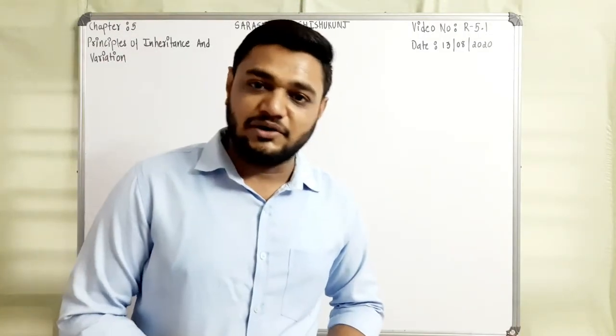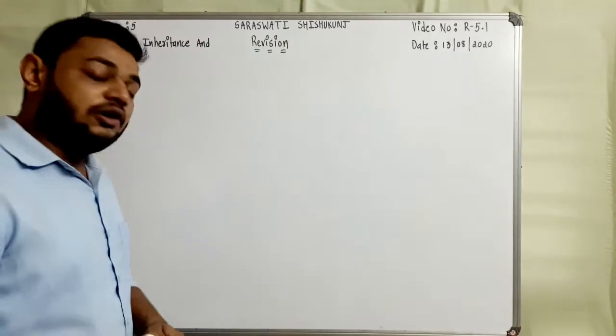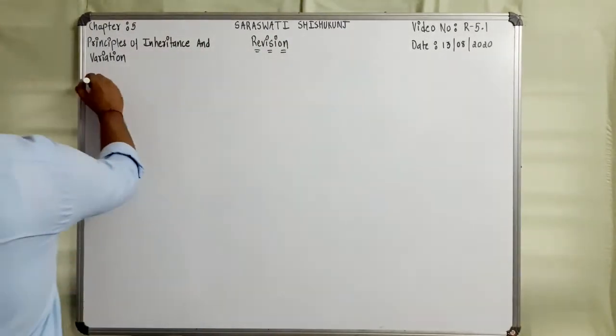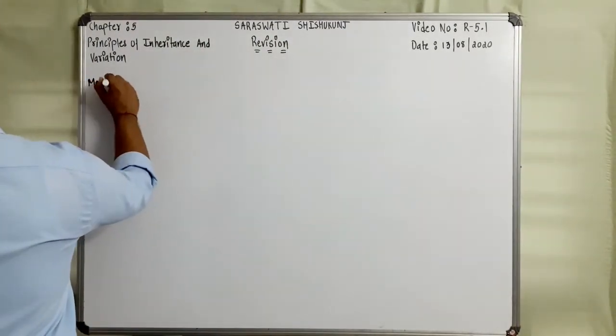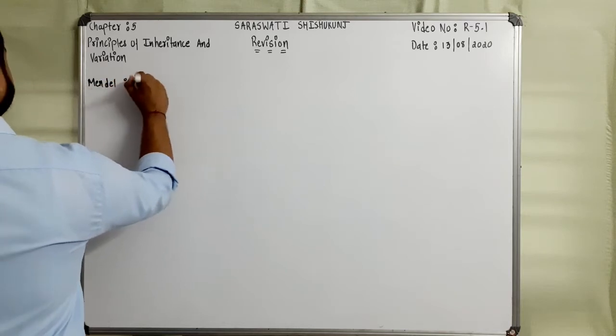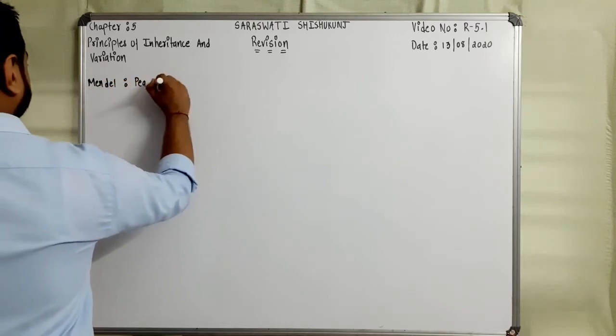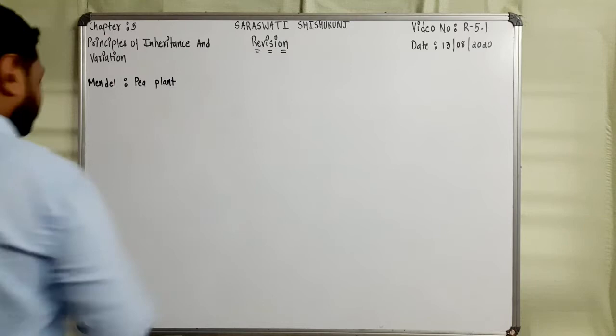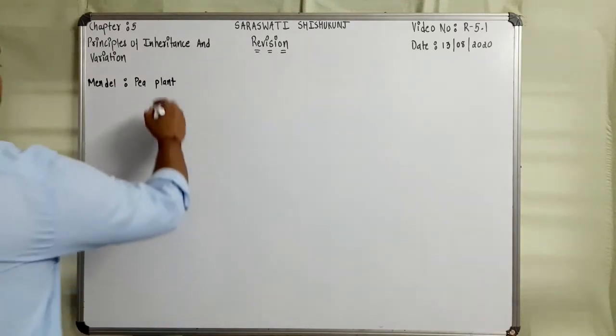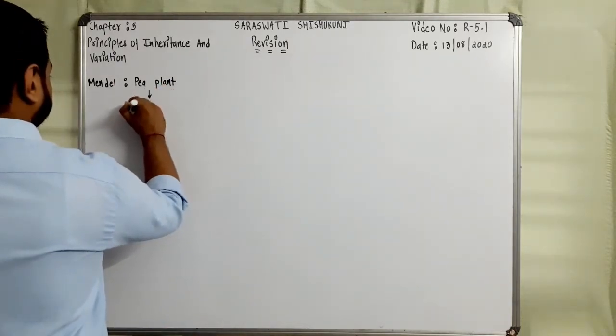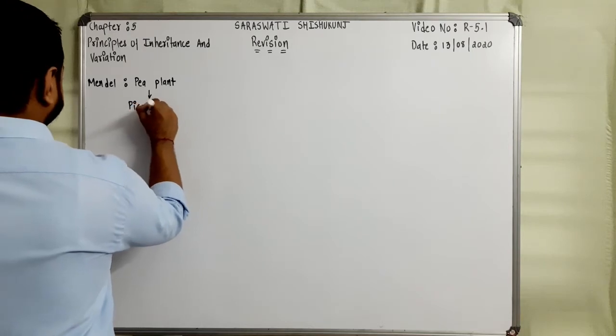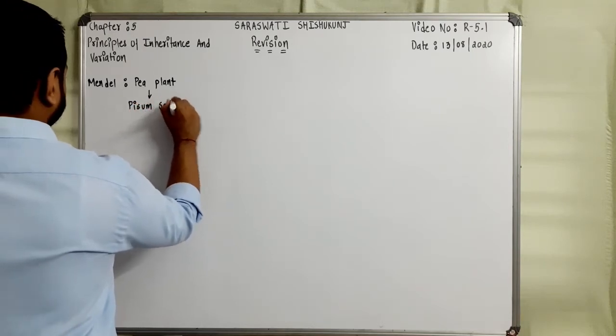Now talking about the first experiment of Mendel. He selected the pea plant for his experiment, right? And the pea plant's scientific name is Pisum sativum.